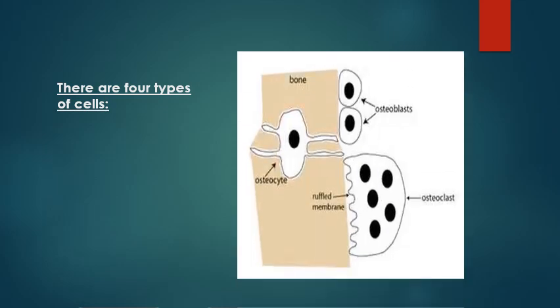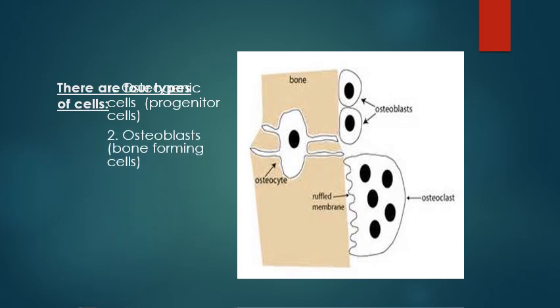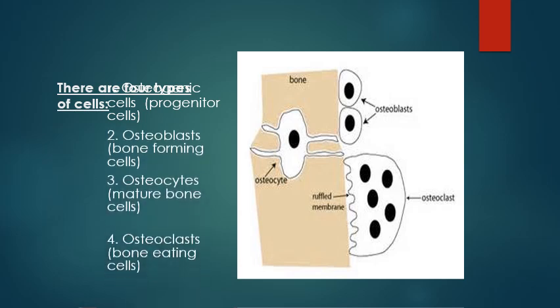We have four types of cells: the osteogenic, which is the progenitor cell; the osteoblast, which is bone forming; the osteocyte, which is a mature bone cell; and the osteoclast, which is a bone eating cell. This is a diagram. This is the osteoblast present on the surface, producing bone. When it becomes surrounded with calcified matrix, the osteoblast changes into osteocyte. And this is the osteoclast, the bone-eating cell that becomes active during development of the bone and during healing of fracture.